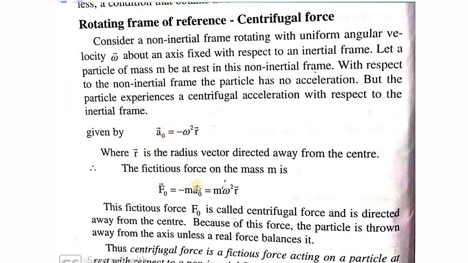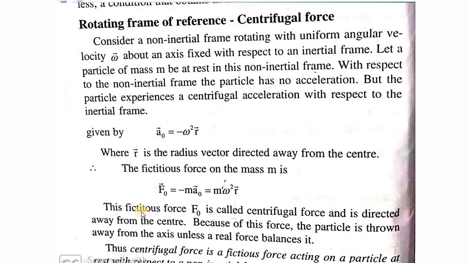So multiplying with mass, we'll get the force F0 is equal to minus m a0, which is equal to m omega square r. We already have a minus sign here, and for a fictitious force we again have a minus sign. So net, I can write the expression as m omega square r.